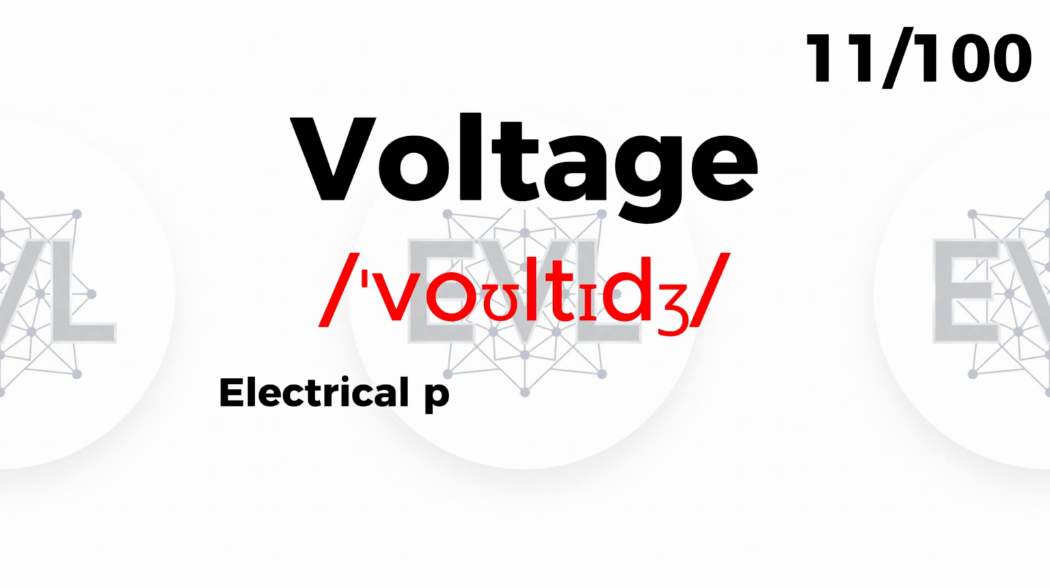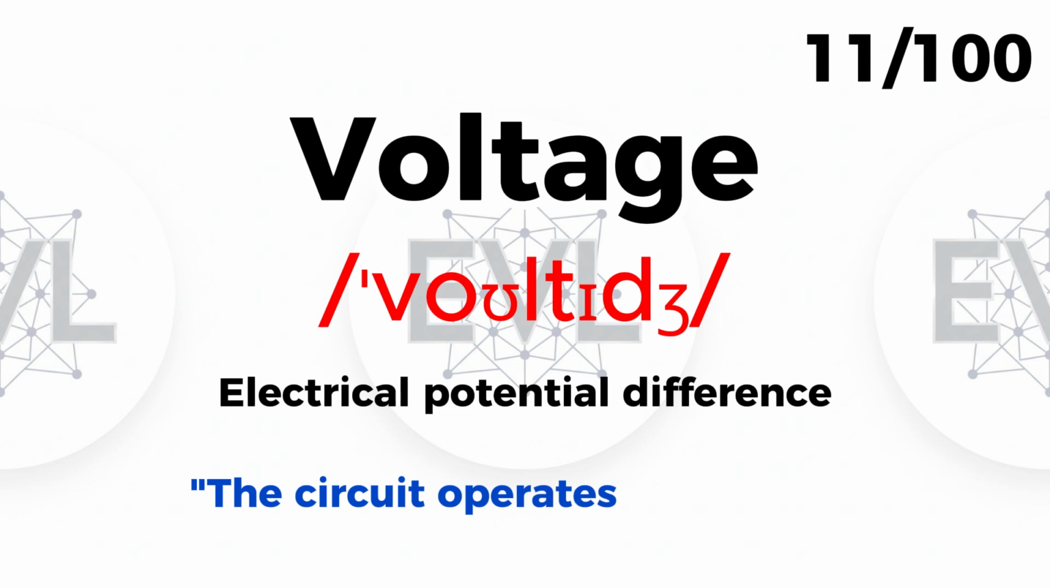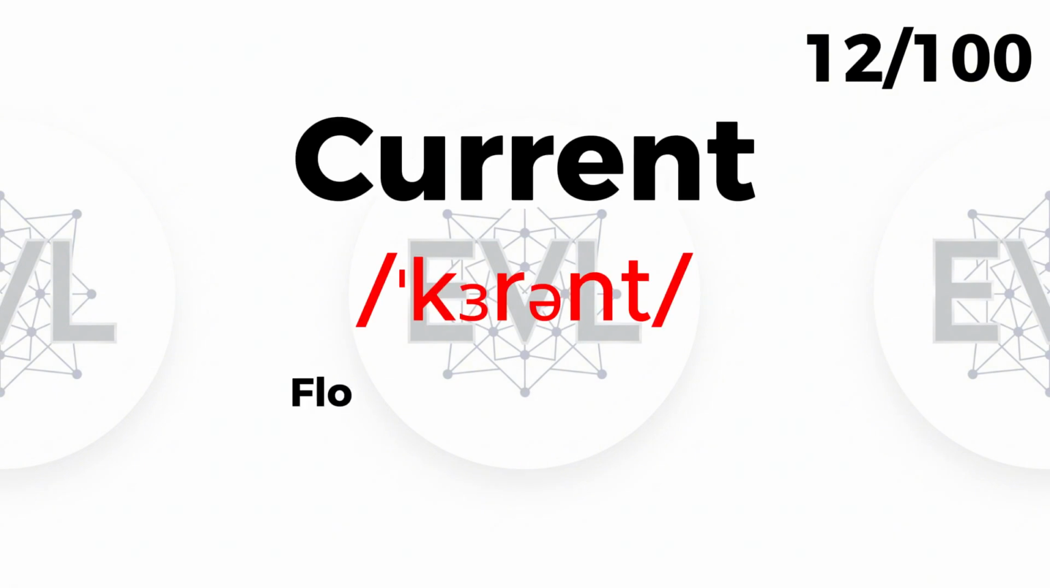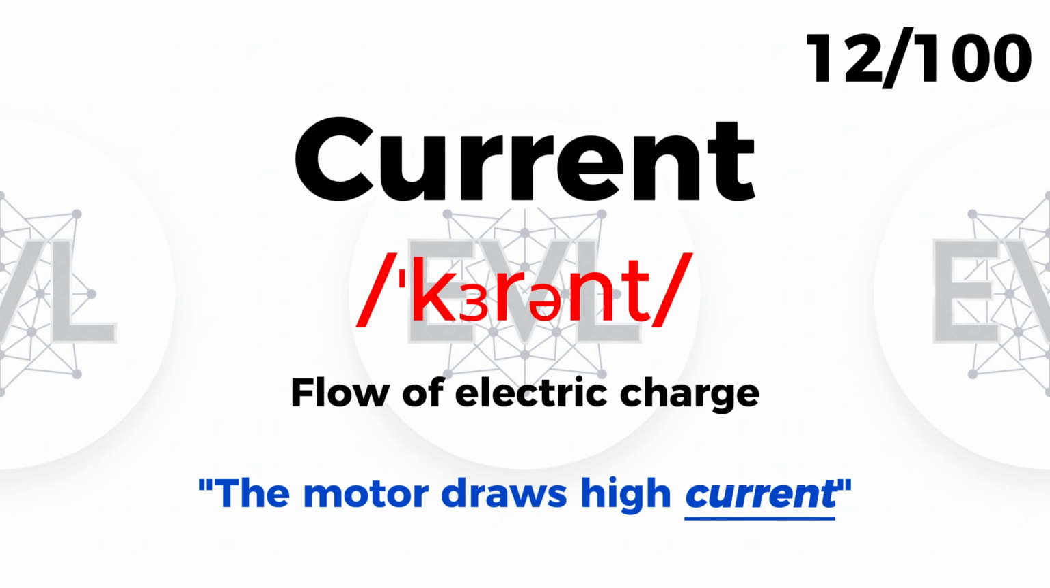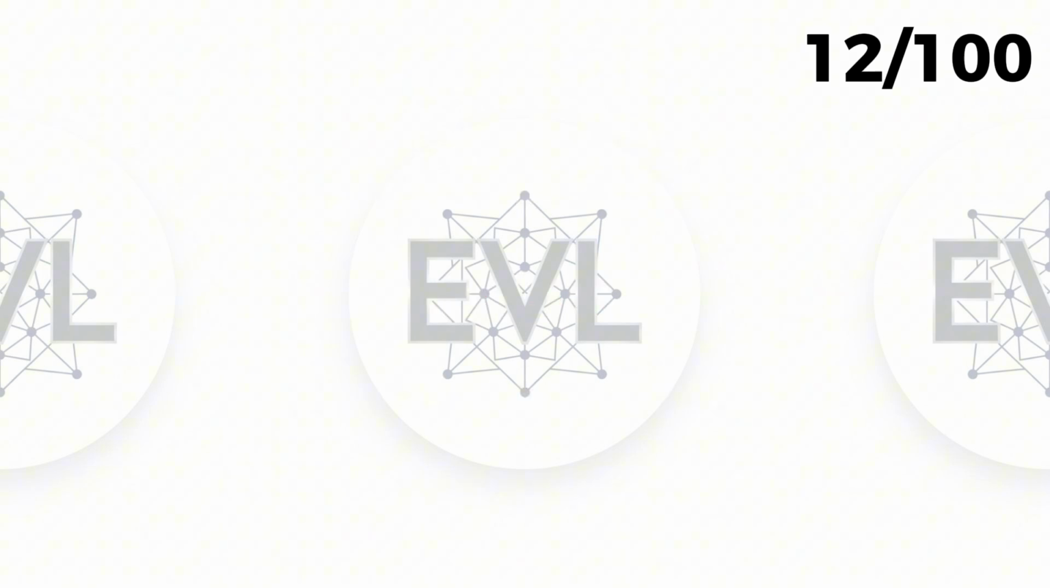Voltage. Electrical potential difference. The circuit operates at 12 volts. Current. Flow of electric charge. The motor draws high current.